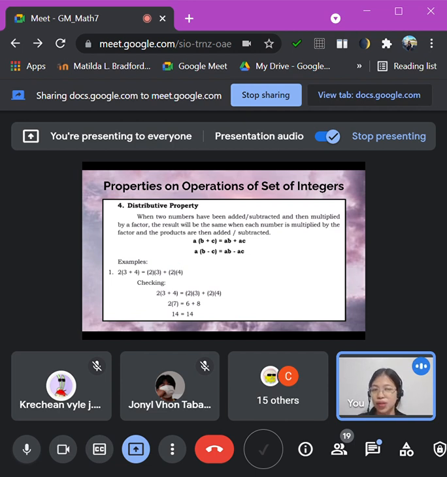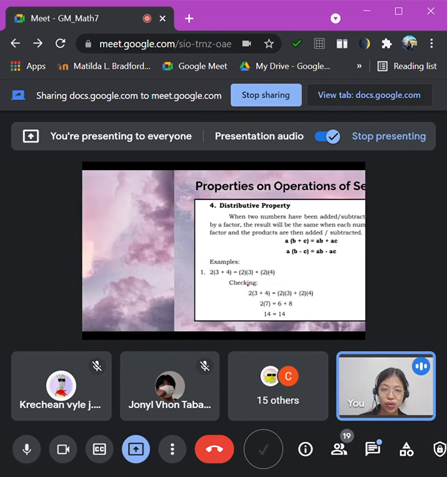Okay, so meaning to say, same rapod siya. If we are going to do this one, i-distribute na to, or same rapod siya kung atong i-add daan, and then atong i-multiply. Okay? Now, do you have any questions for distributive property?